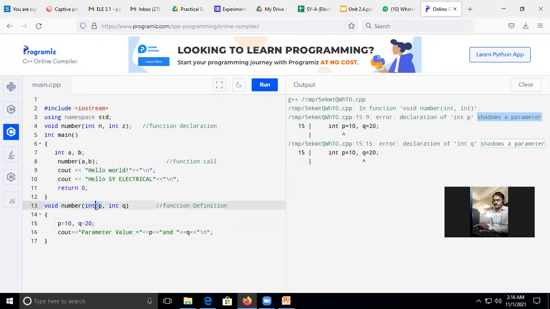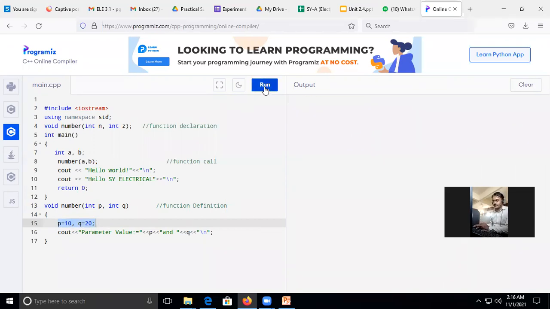Once you initialize the p variable for this number function, you can assign a value to that number. If you check, the number will be 10 and 20. Are you getting this? समझते हैं क्या? Yes, sir.